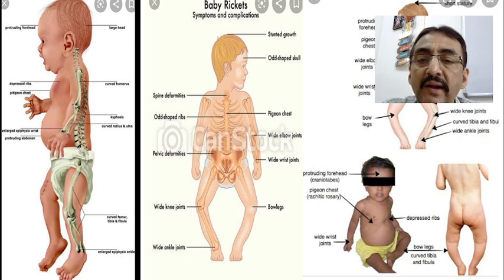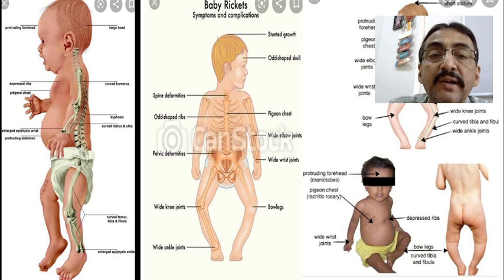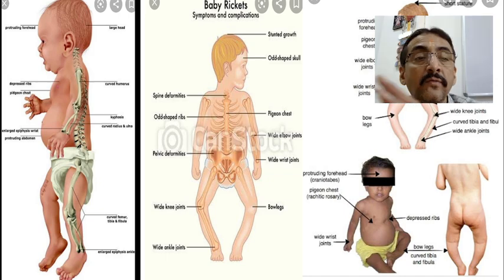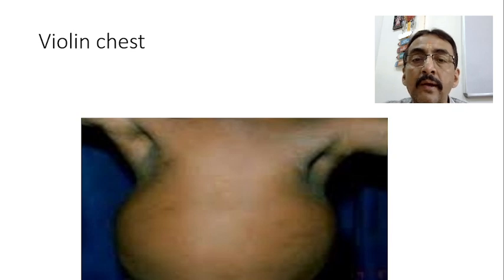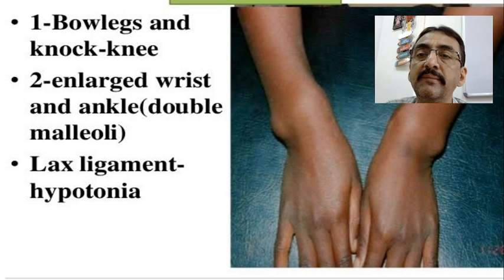Bow legs, wide knee joints, wide ankle joints, pelvic deformities, wide wrist joints, odd-shaped ribs, pigeon-shaped chest, spine deformities, odd-shaped skull, then stunted growth, frontal bossing. So these are the pictures that you can use if you want to see. One more problem which can occur is violin chest. See, just like a violin. The body part of the violin is the lower abdomen portion, and the upper handle portion is the chest, violin chest. So that is also seen in case of rickets as a symptom.